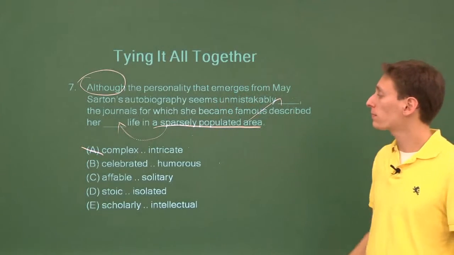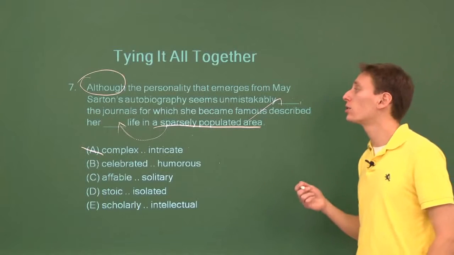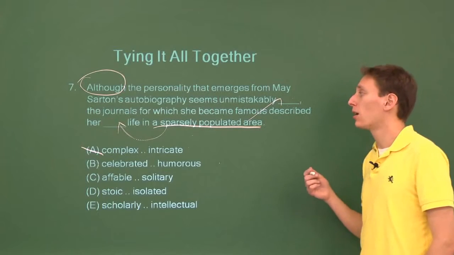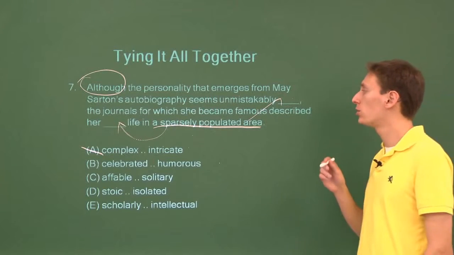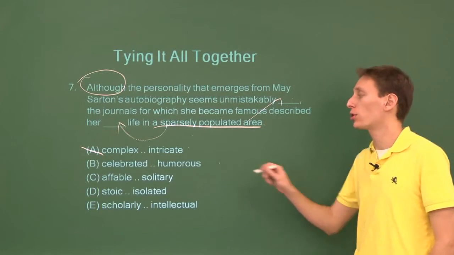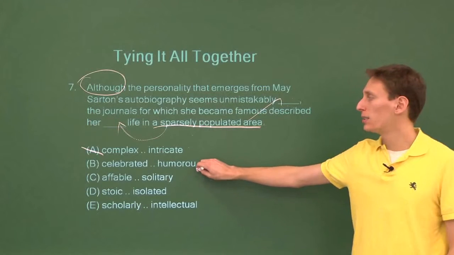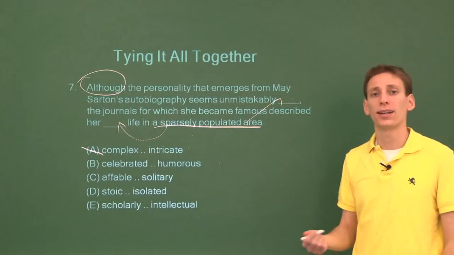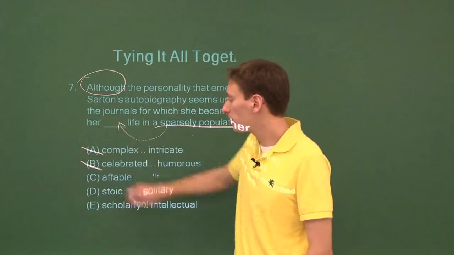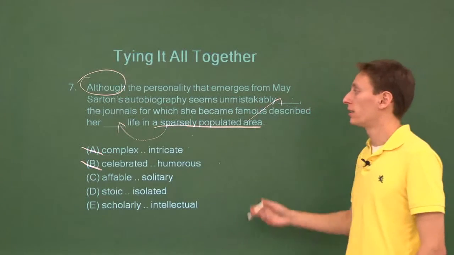Take a look at B. Although the personality that emerges from May Sarton's autobiography seems unmistakably celebrated, doesn't sound so good so far. The journals for which she became famous described her humorous life. Humorous means funny, right? We don't want funny to match up with sparsely populated area. That doesn't make any sense. Cross that out.